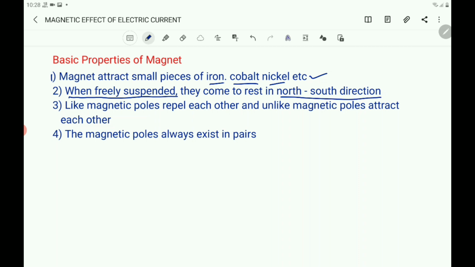And also, one of the important properties is that like magnetic poles repel each other and unlike magnetic poles attract each other.